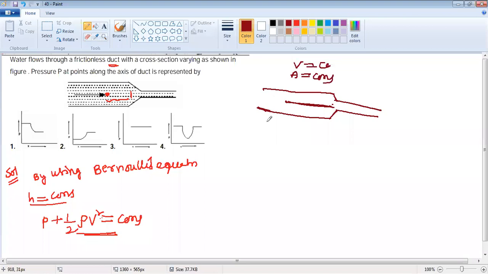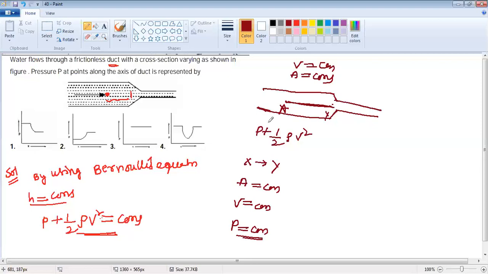When the speed is constant, by using the relation P plus half rho v square, from point x to point y, what will happen now? Area of cross section is constant, so speed is also constant. So automatically pressure is also constant, because P plus half rho v square is constant.